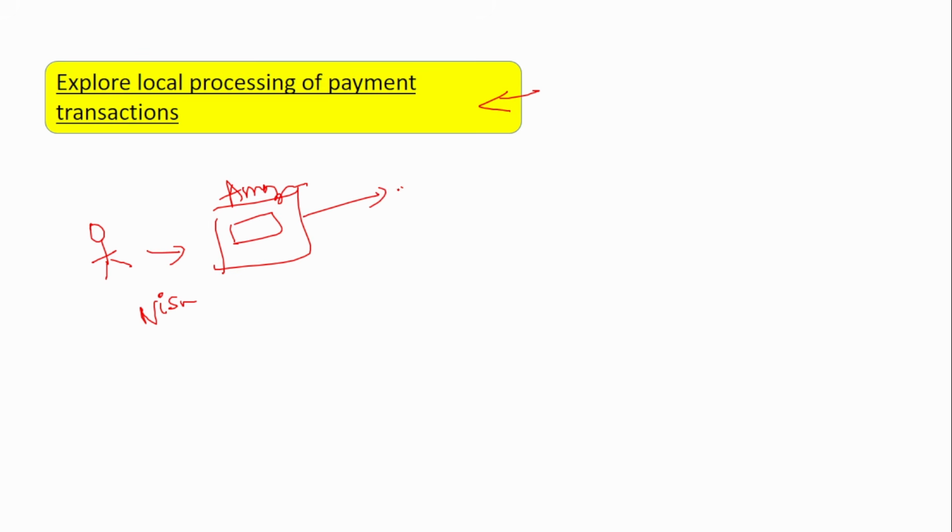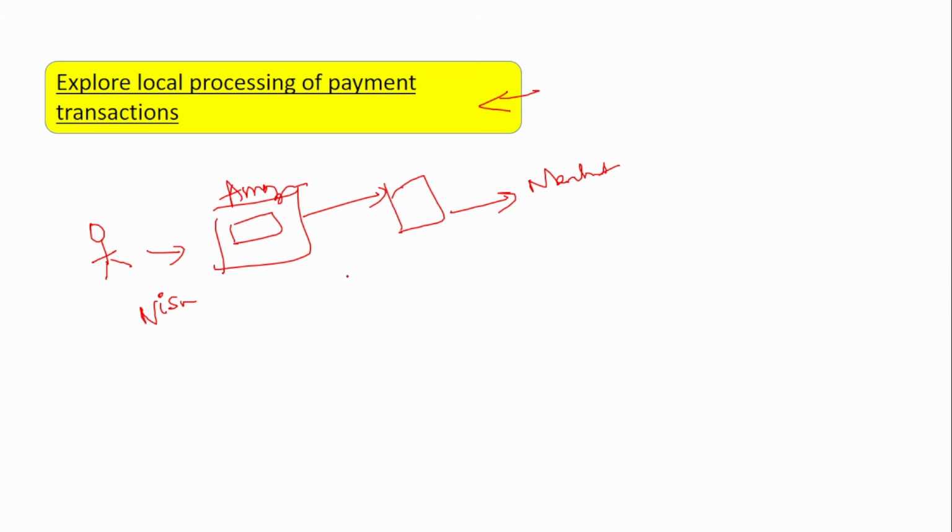Next initiative is explore local processing of payment transaction. Now, what does this mean? Let me explain this with an example. Say suppose you are ordering a product on Amazon, and for the payment purpose, you are using a Visa card. You will enter all the card details and the payment process will take place, and then it will be credited to the merchant. This is how it will work, right?